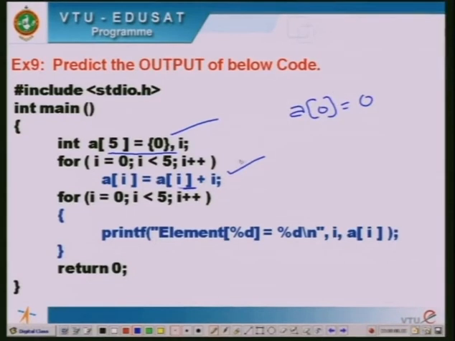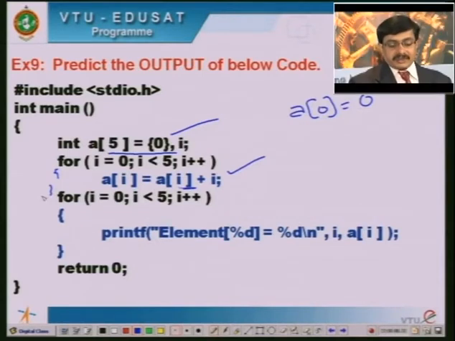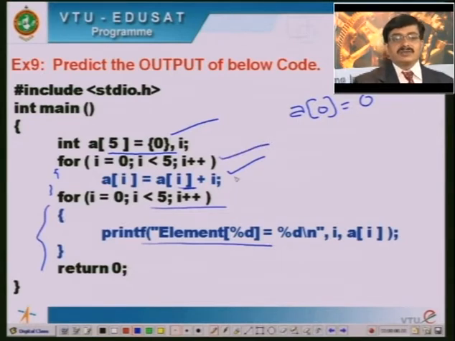Here you can notice that I am not using any block opening and closing flower braces. When I have only one statement within a block, I can omit writing the opening and closing flower braces. But for your reference, I am writing the opening and closing flower braces here. It is not mandated, because in the body of this particular first loop I have only one statement to be executed, A of I is equal to A of I plus 1.